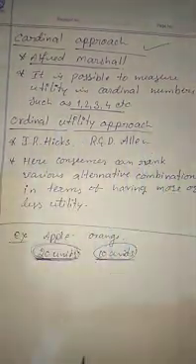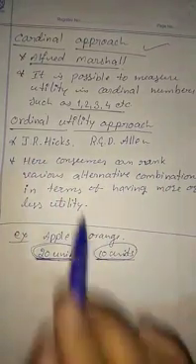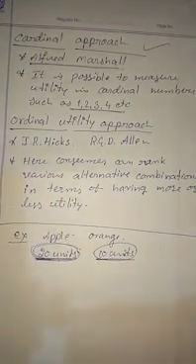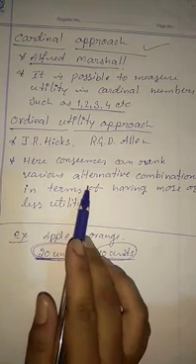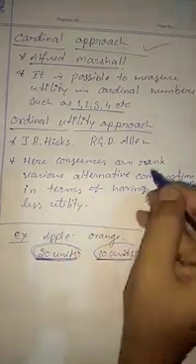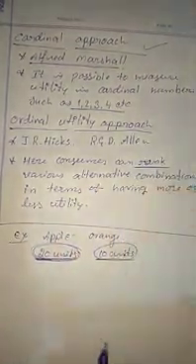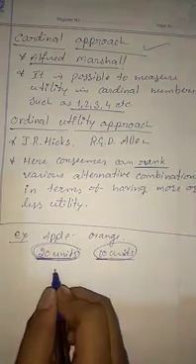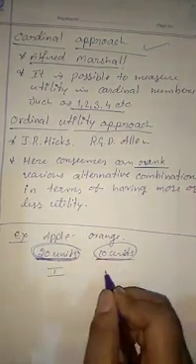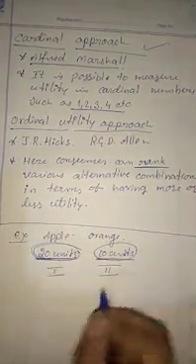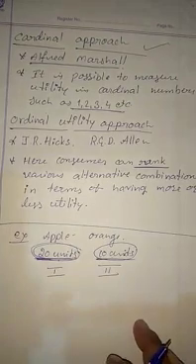So J.R. Hicks and R.G.D. Allen and others gave the ordinal utility approach. In the ordinal utility approach, we can rank various alternative combinations in terms of having more or less utility. Here we are ranking the utility, first, second. Apple, if you consume, you prefer apple first. Second, you like orange. Second, like this. A ranking system. It is called the ordinal utility approach.